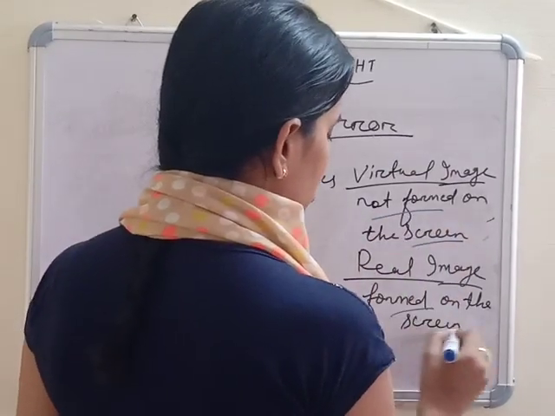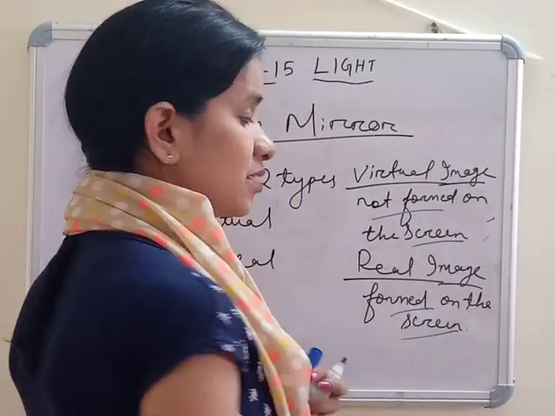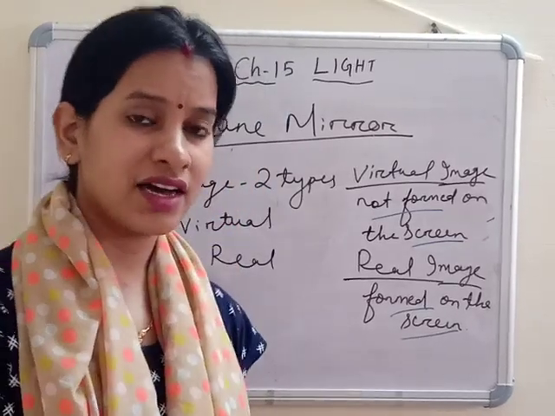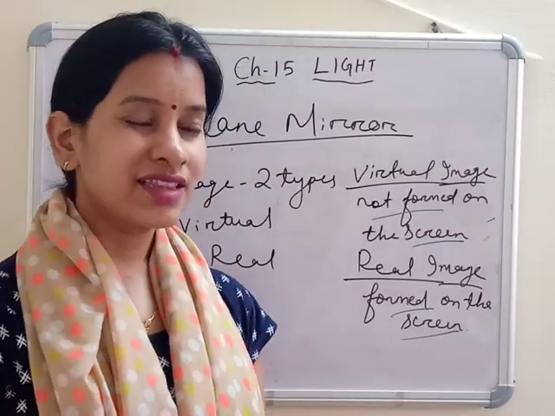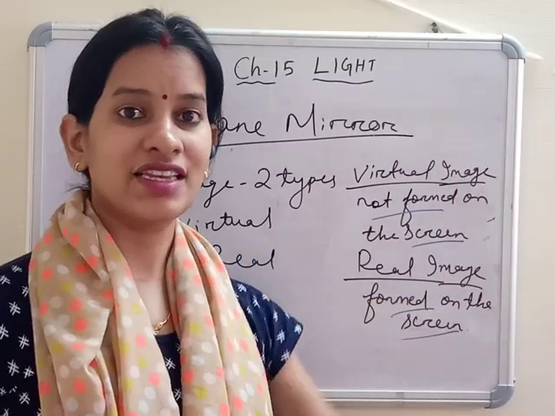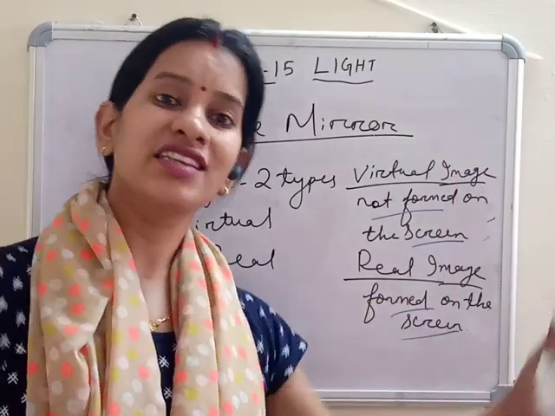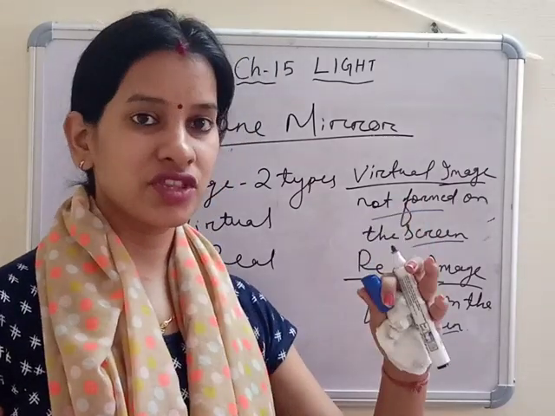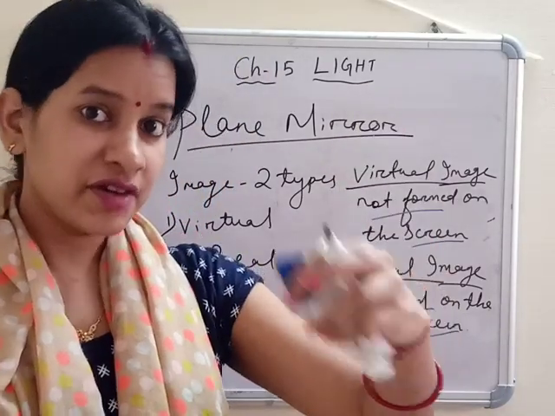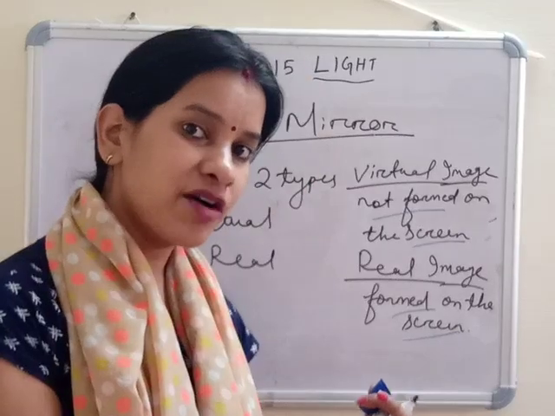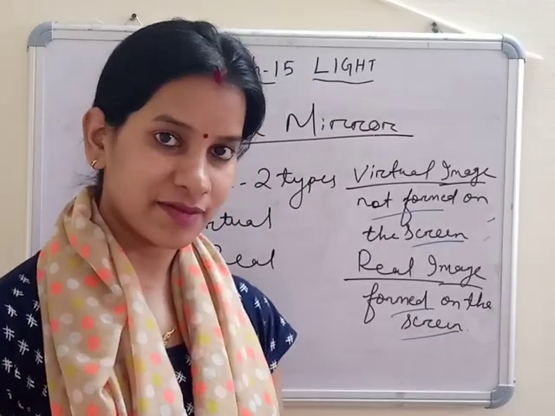I am giving an example of a real image. If you have visited a cinema hall, a big screen is there on which they show the movie. The light with the picture falls on it, is reflected, and the image is formed, and the movie is started.